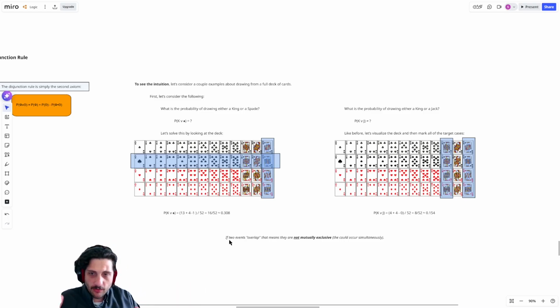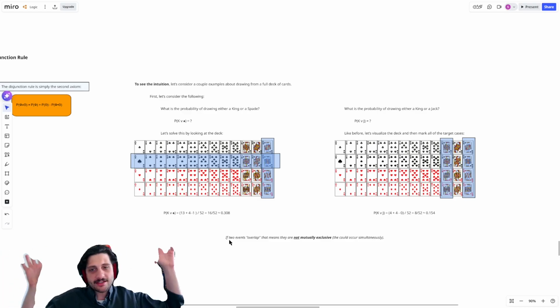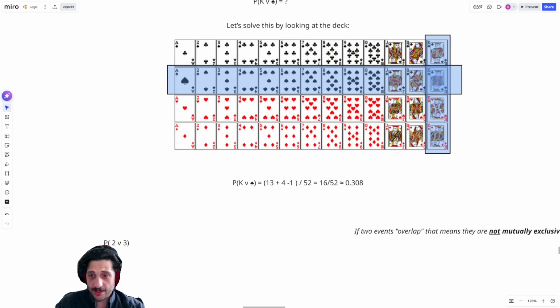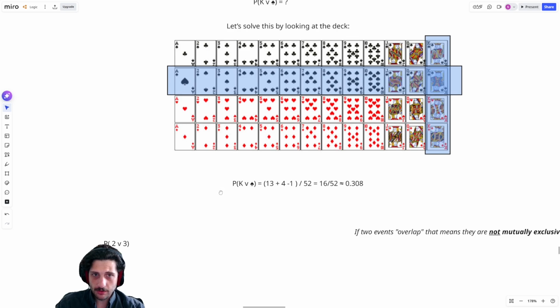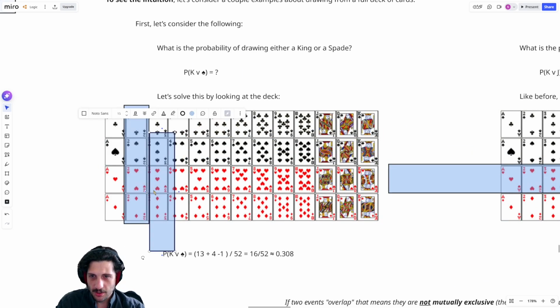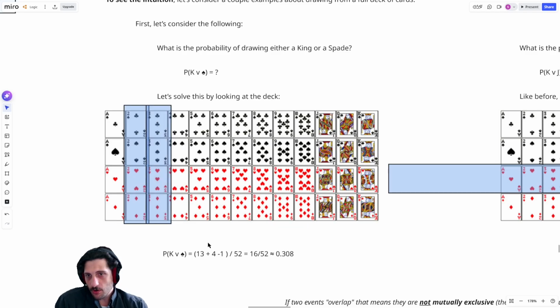We just say, okay, what's the probability of one? Add that to the probability of the other, and then we just subtract off any overlap. So we can look at another couple of examples. If we ask, what's the probability of getting a 2 or a 3? Well, we can just look back up here and we can just ask, well, there's these 2s and these 3s, and there's no overlap. We just have 4 plus 4, done, right?